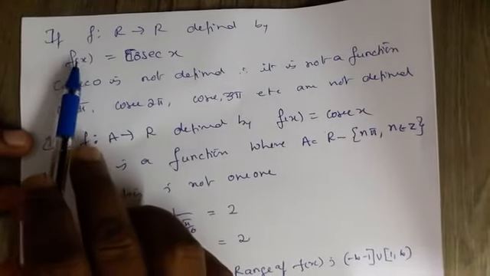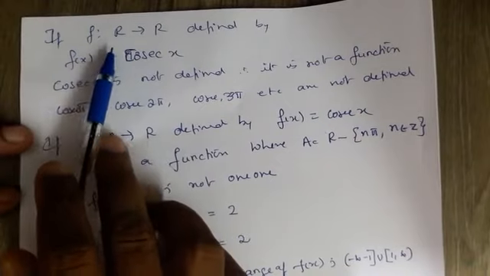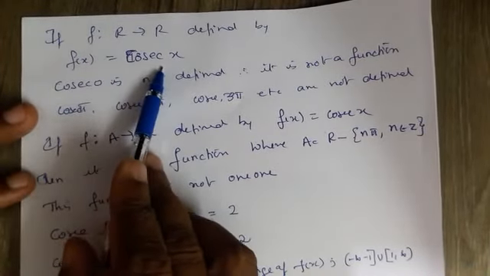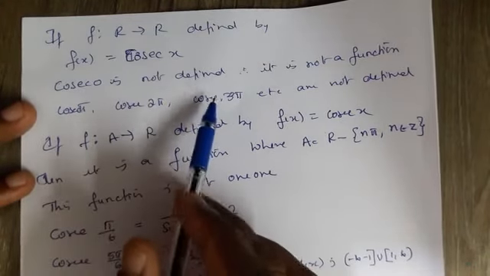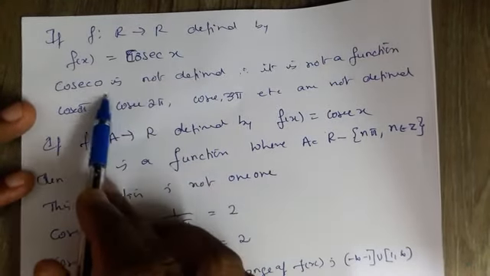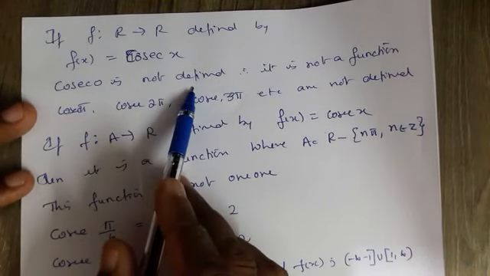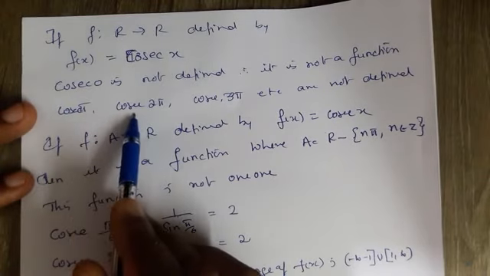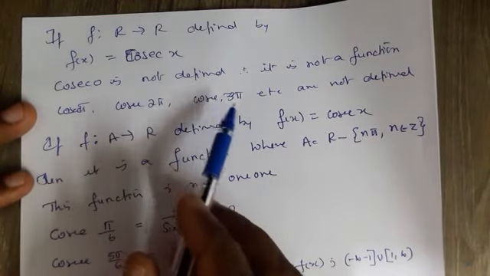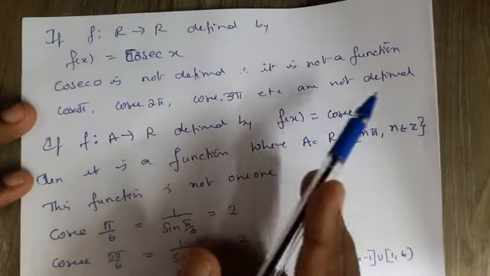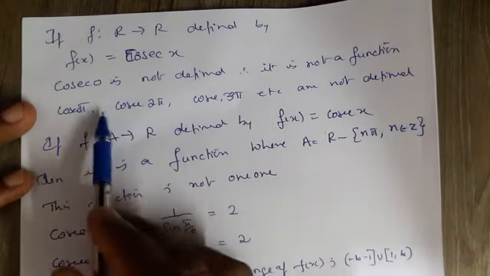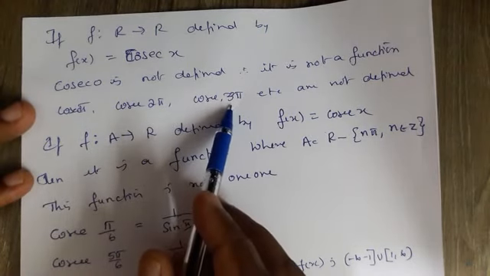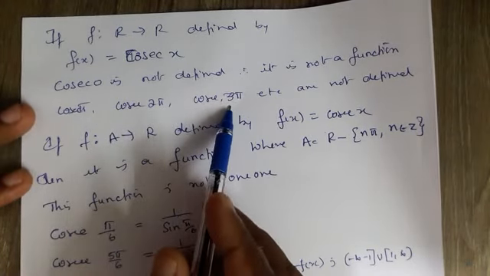Now you define the mapping from R to R by f of x equal to cosec x. Definitely it is not a function because cosec x is not defined at the points pi, 2 pi, even it is not defined at 0, 3 pi and so on. And as it is not defined at 0, pi, 2 pi, minus pi, etc., this is not a function.